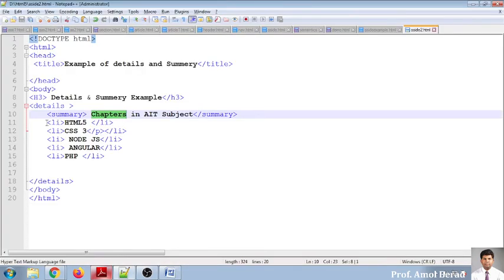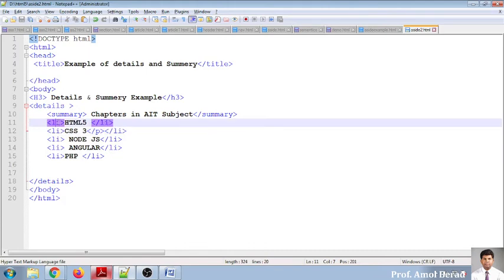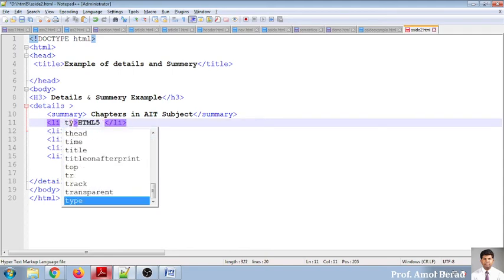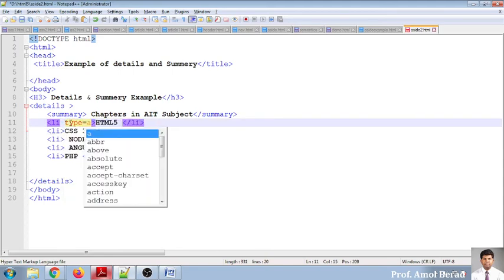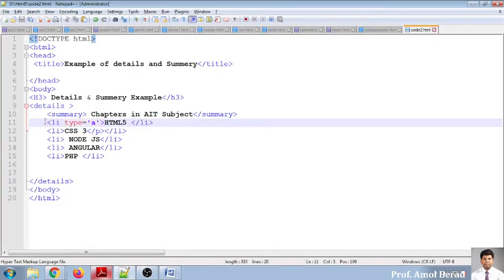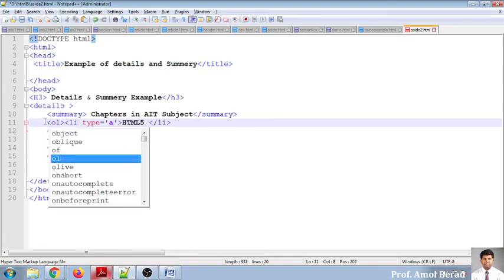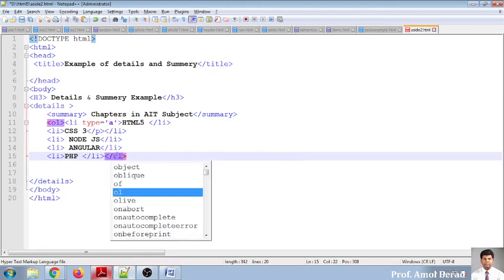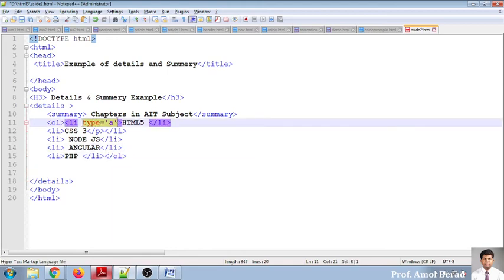And whatever you have written into the list tag, this is the list tag. If you want to use an ordered list, you can use an ordered list also. So type can be written anything. I want to use type is equal to A. I'm putting it in quotes, A, and we'll go for this one. So see, A is written. Let's check whether the ordered list is working or not. So OL, ordered list. I'm copying this part and pasting it over here.